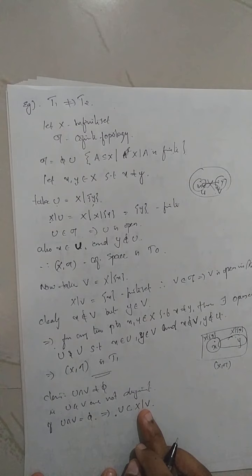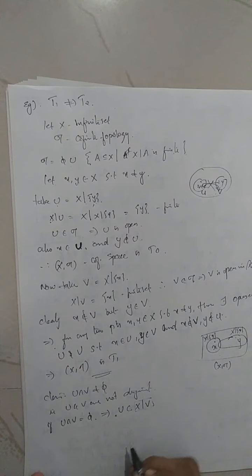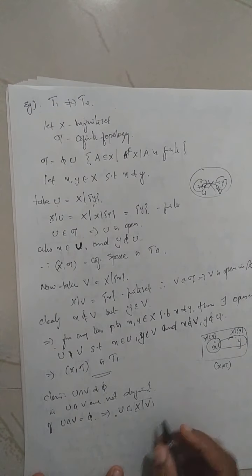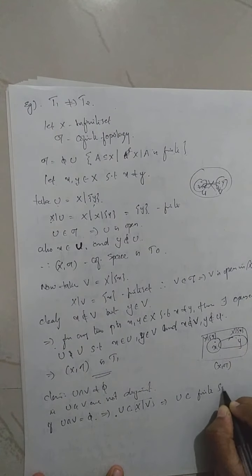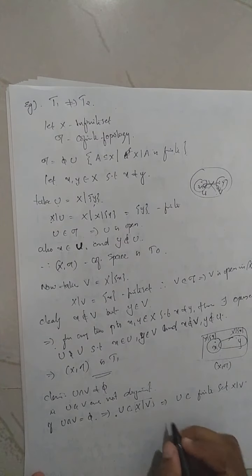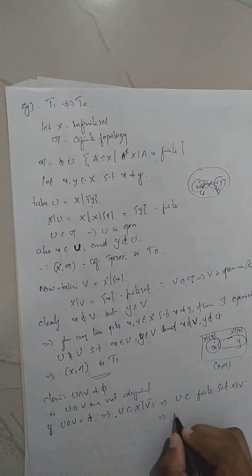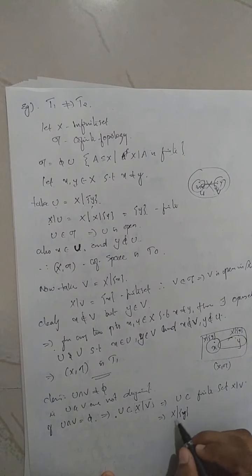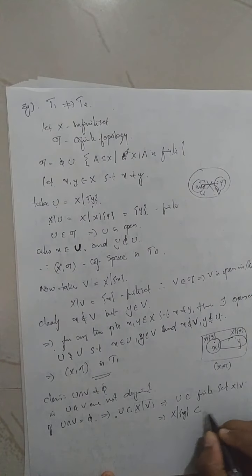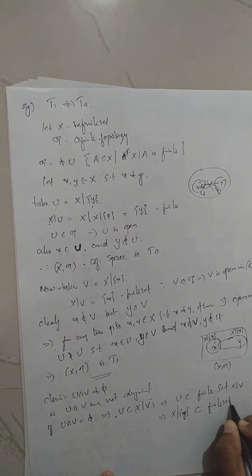When a set is open in the cofinite topology, its complement will be finite. So V's complement, which is a finite set, implies U is contained in the finite set X minus V. But what is U? U is nothing but X minus the singleton {y}. So the whole set X minus {y} is contained in the finite set X minus V.